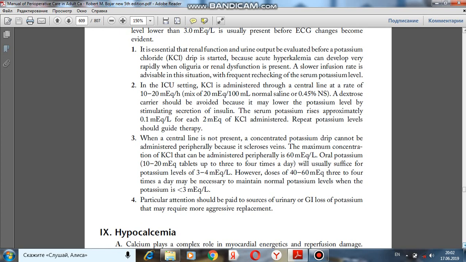In the ICU setting, potassium chloride is administered through a central line at a rate of 10 to 20 milliequivalent per hour, mixed as 20 milliequivalent in 100 milliliter normal saline or 0.45% normal saline. A dextrose carrier should be avoided because it may lower the potassium level by stimulating secretion of insulin. The serum potassium rises approximately 0.1 milliequivalent per liter for each 2 milliequivalent of potassium chloride administered. Repeat potassium levels should guide therapy.